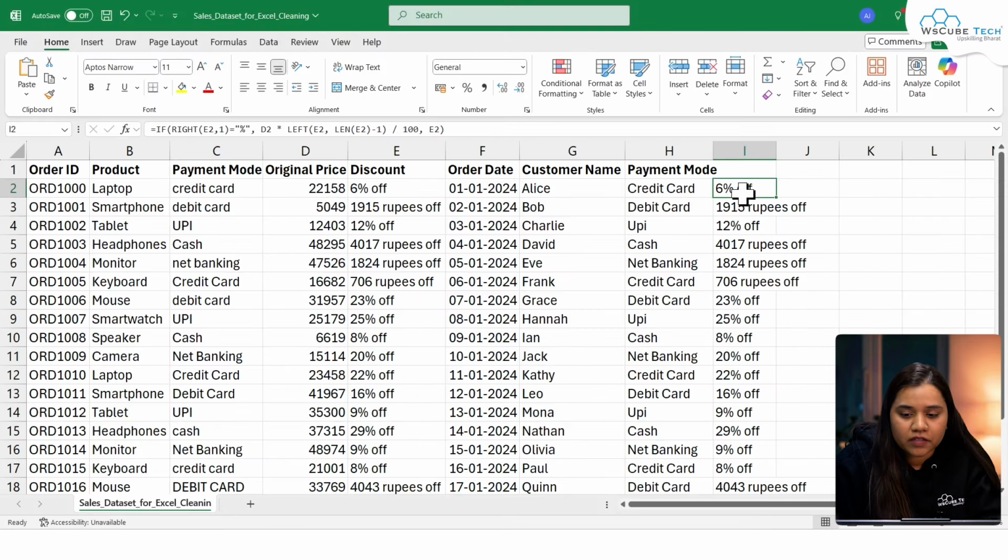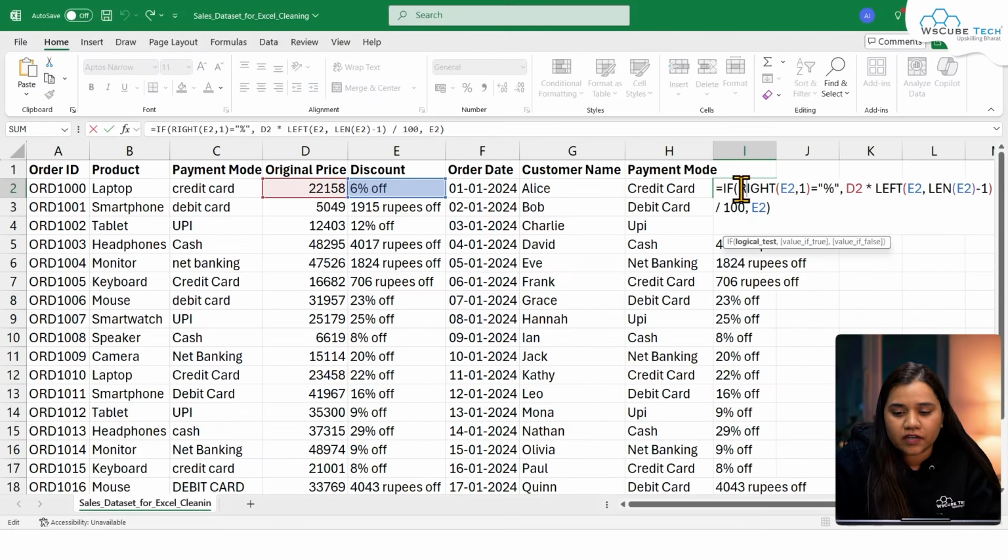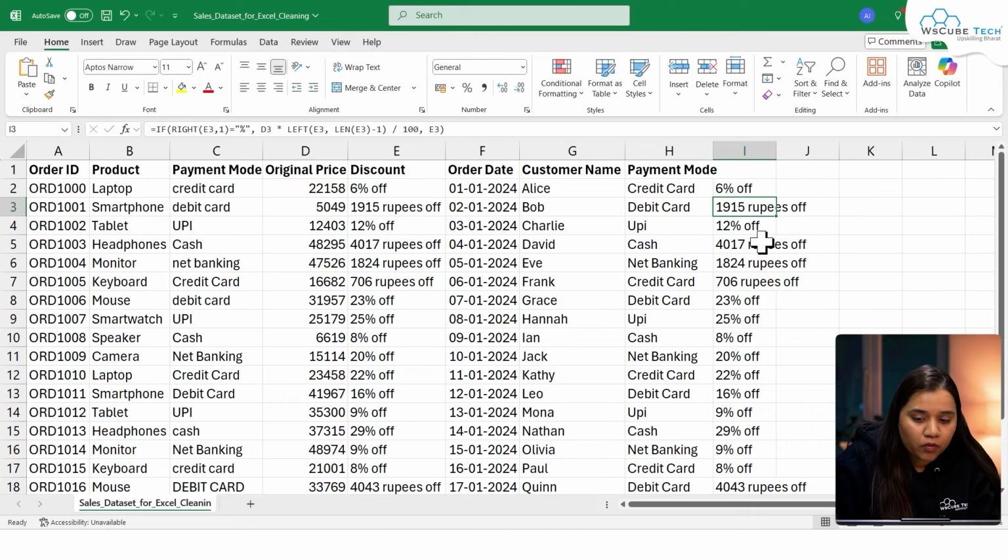I'll try to explain this to you all. What it's trying to say is that if you go on the right of this, you will find on one position the percentage symbol, but the percentage symbol is not there on the first position because it also contains "off", which ChatGPT is unable to understand.